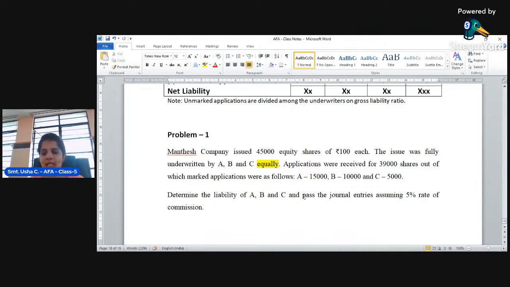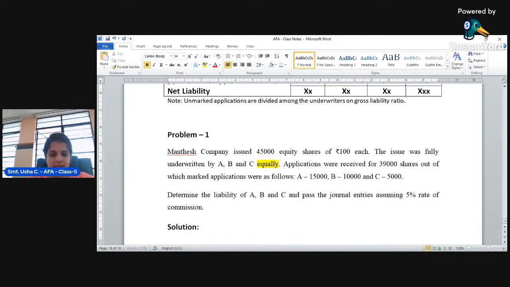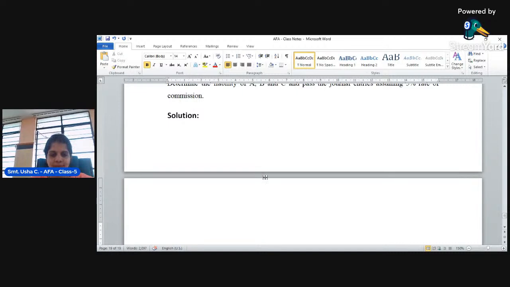Determine the liability of A, B, and C. So first we have to calculate the liability of underwriters A, B, and C, and then pass the journal entries based on that at the rate of 5% commission. We'll solve this problem.